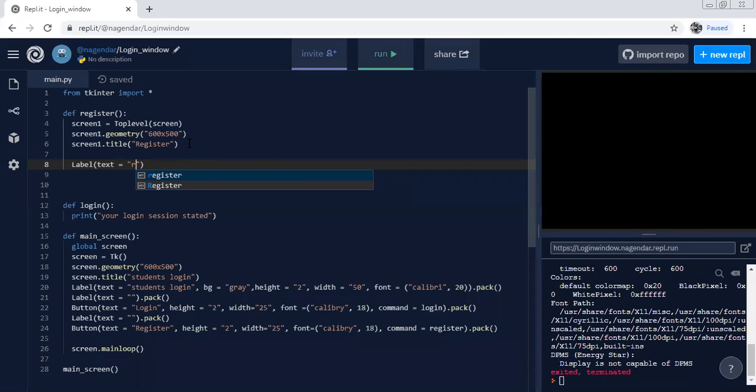Initially we say here, please enter the details below, because don't forget the function of pressing the register button. By pressing the register button, it needs to say to enter the following details. What details need to be entered? The required username, required password. Username and password can be there.